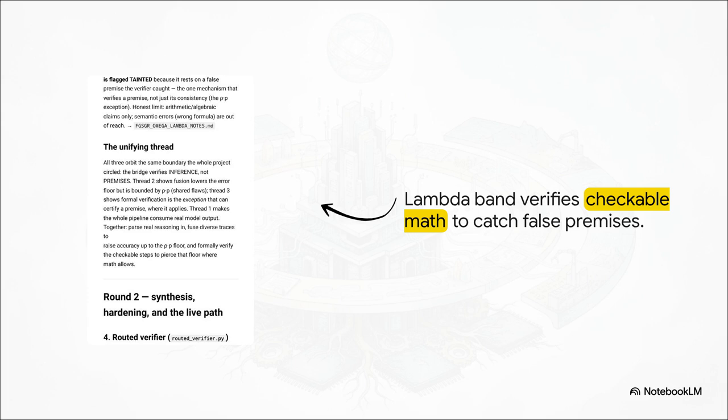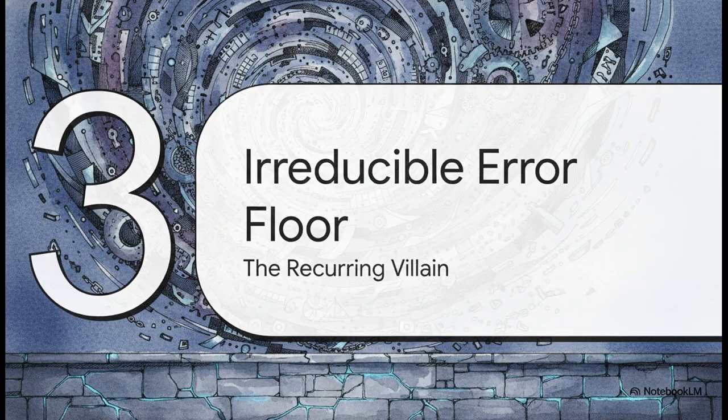A conclusion had a super high AI belief score of 0.838. Most systems would just pass that right through, but the Lambda verifier flagged it as completely tainted because it caught a false premise down at the root level. It verifies the actual premise, not just whether the logic sounds consistent. All right, Section 3, the irreducible error floor, the recurring villain.